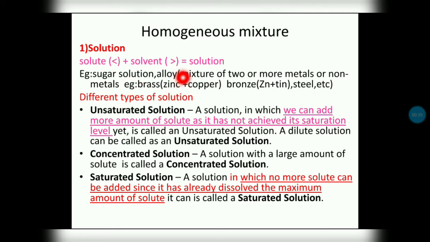But in the case of solid solution, an example is alloy, the mixture of two or more metals or non-metals, that we call an alloy. Example, brass. Brass is a combination of zinc and copper. There approximately 30% of zinc will be there and 70% of copper. Then bronze is a combination of zinc and tin. Here is steel. To make steel, they combine iron and carbon, one metal and one non-metal, etc.